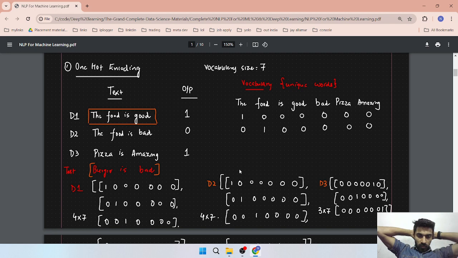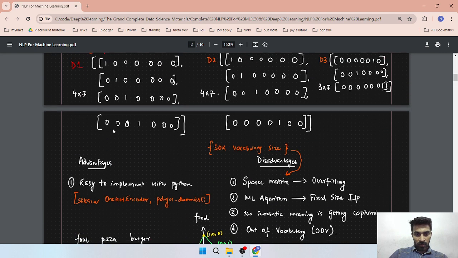Suppose at the time of training you will get different words. You first have to find the unique words in your training data set, and then give a unique number to each: for the first word the number one, for food a second number, for is a third number. So you have to give different numbers to every word. And at the time of creating the one-hot encoding vector of that word, the position of that word is one and everything else will be zero. That's how we create a one-hot encoding vector of that word.